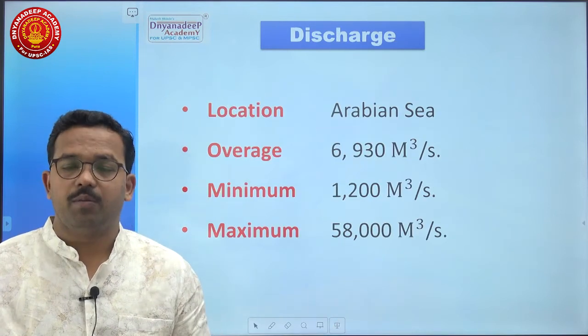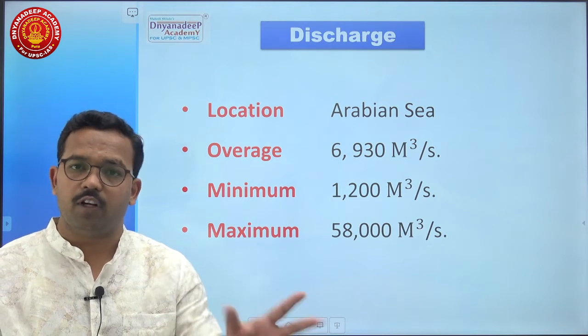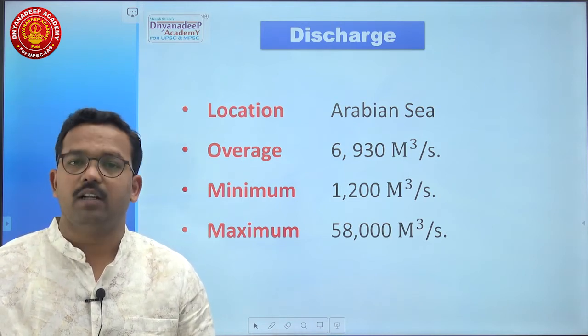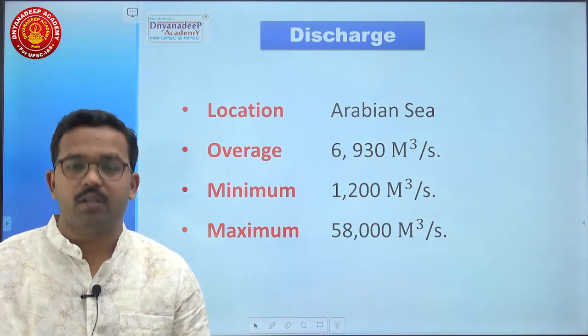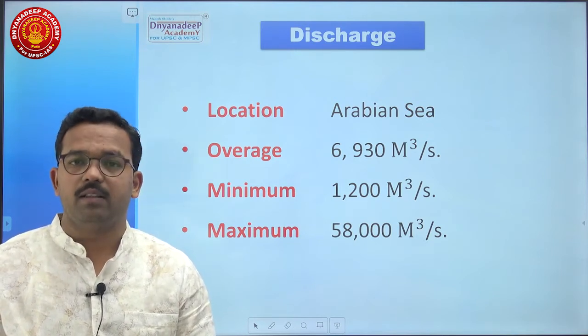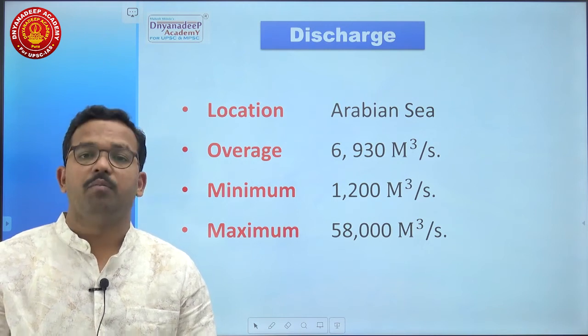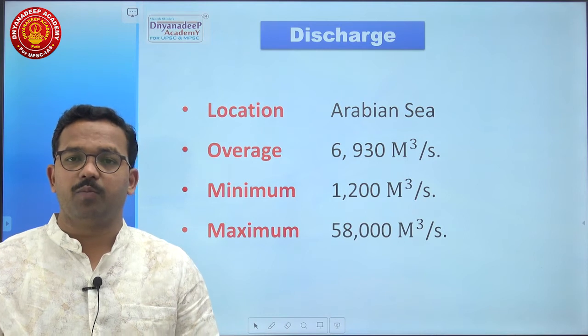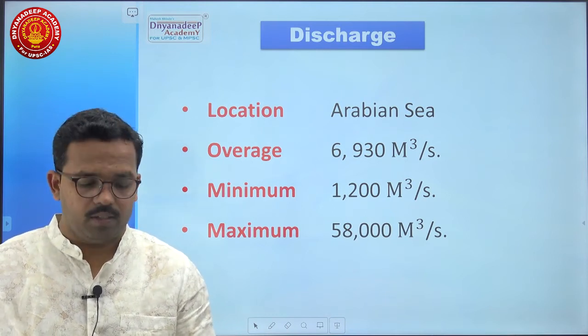Then the factual data about the discharge, no need to remember this data, it is just for information purposes. Location of discharge is the Arabian Sea, average discharge 6,930 meter cube per second, minimum discharge 1200 meter cube per second, maximum discharge 58,000 meter cube per second.